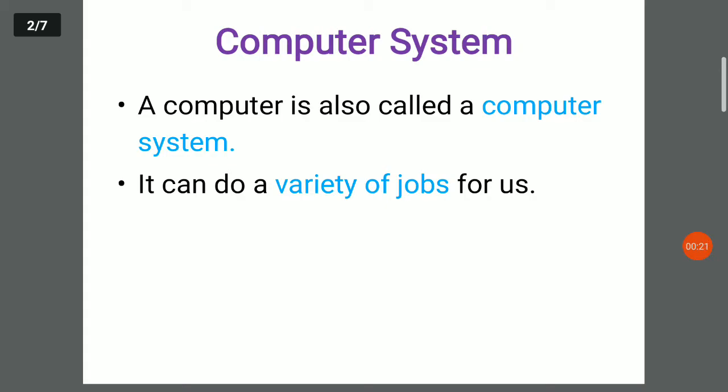Computer system. Now what is computer system? A computer is also called a computer system. It can do a variety of jobs for us. Means, as you know, we use computer everywhere, in school, in hospital, in shops, in companies, everywhere, and it can perform a variety of jobs. Just like we can type letter on computer, we can listen to music from computer, we can watch videos, we can play games. Fine, we can make program on computer. So computer can do a variety of jobs.